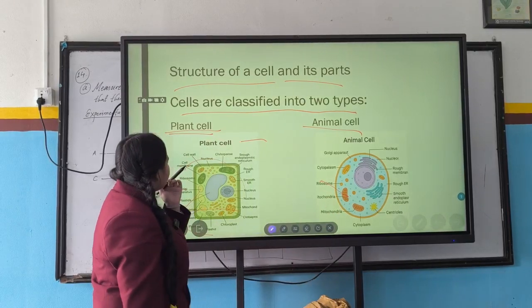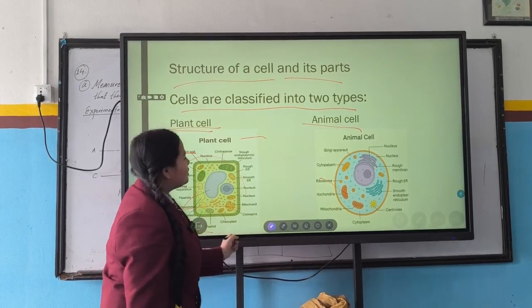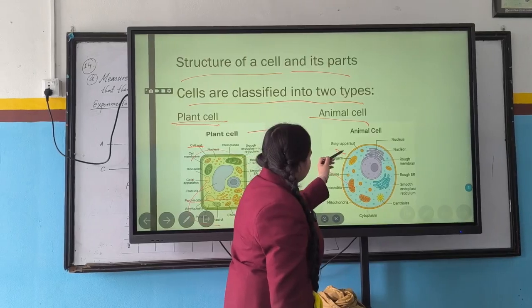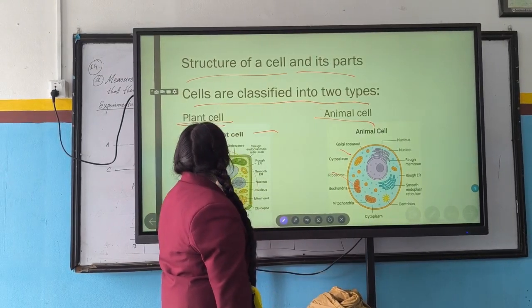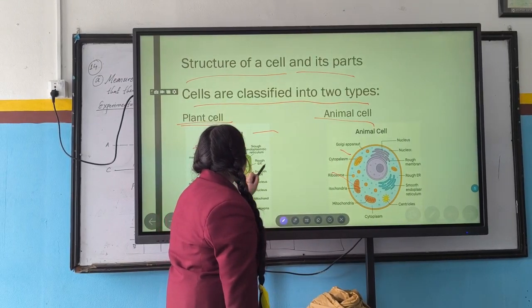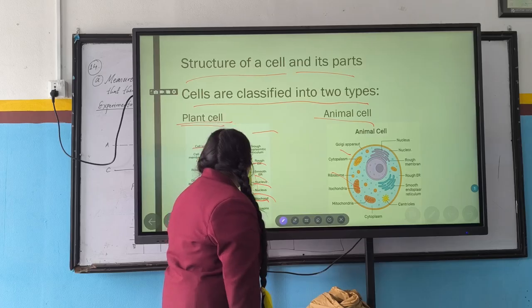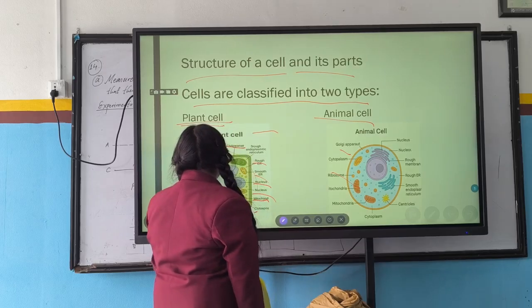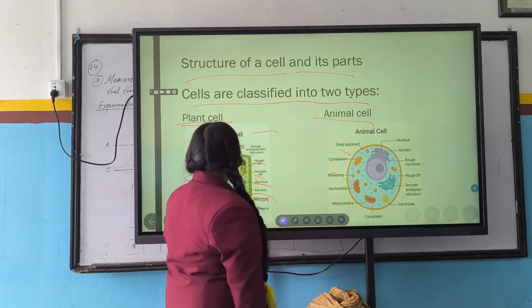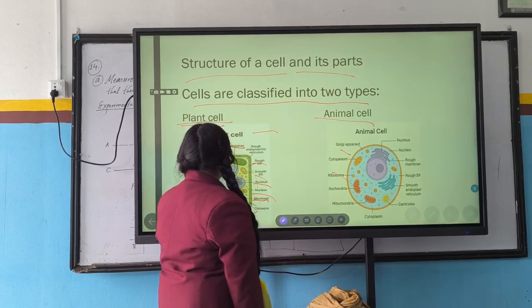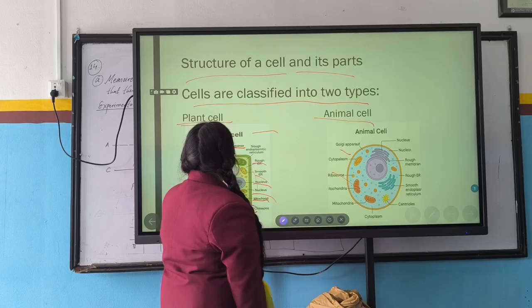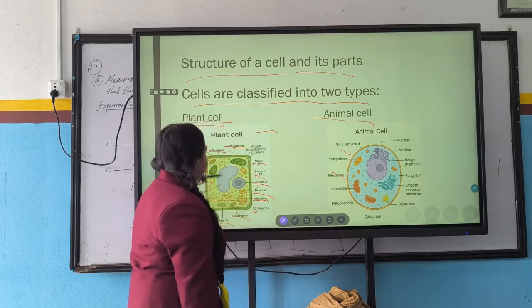So in plant cell, there is cell wall which is not present in animal cell, and there is nucleus, mitochondria, chloroplast, plastids, etc. There are also Golgi apparatus, ribosomes, and cell membrane present in plant cell, and you can see the structure of it.